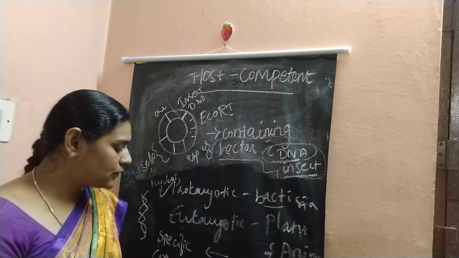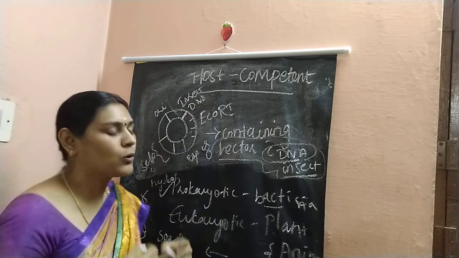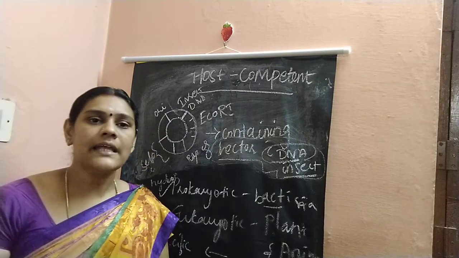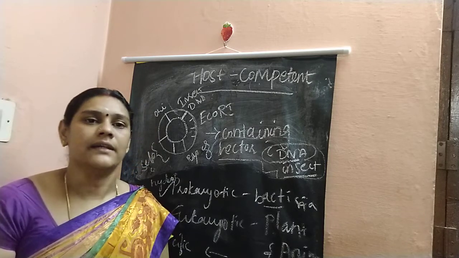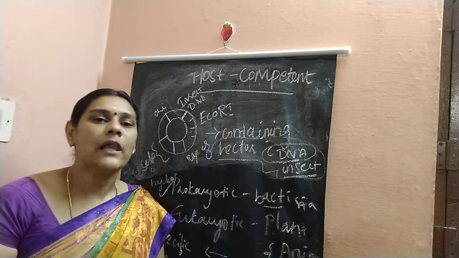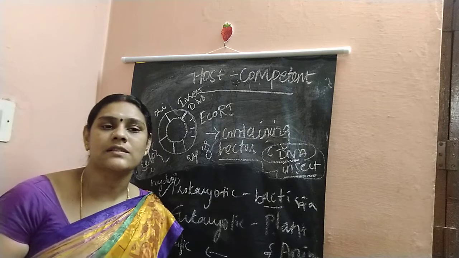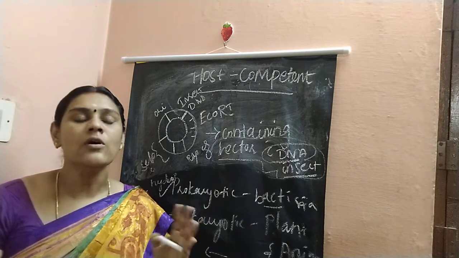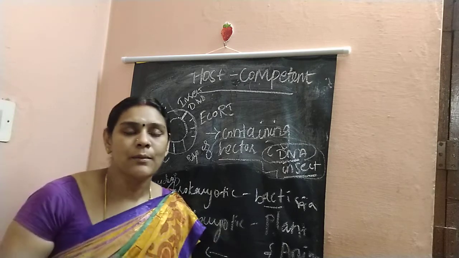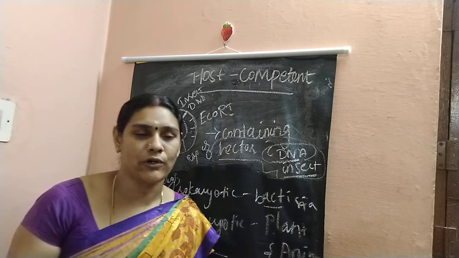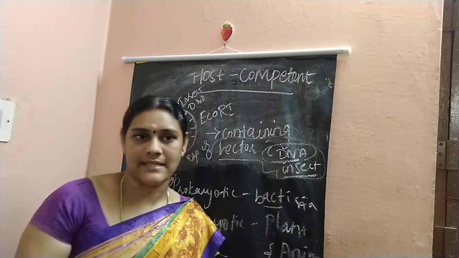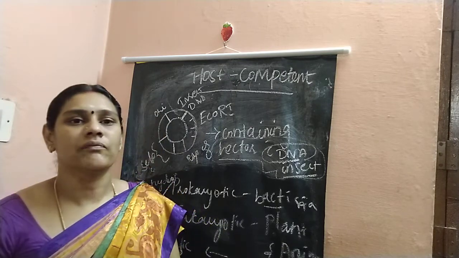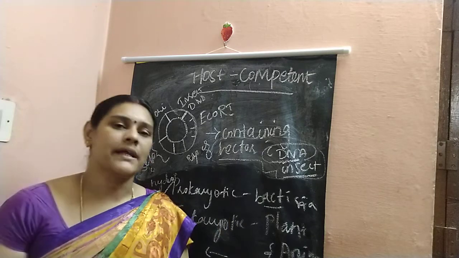Then we put the host, depending upon our cloning experiment, in ice, next at 42 degrees centigrade, and again in ice. The recombinant DNA, our DNA insert, is mixed with the competent bacteria or yeast: first ice, next heat shock at 42 degrees centigrade, next ice. By giving this differential temperature, the DNA easily enters the bacterial host.